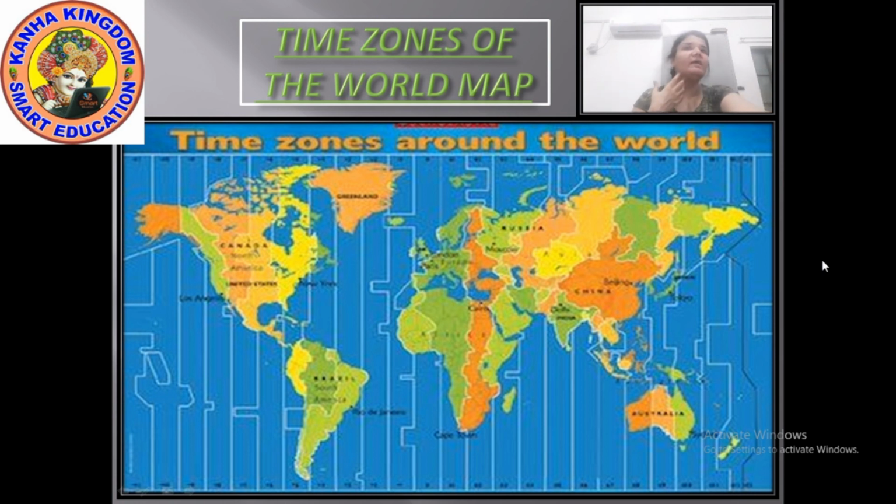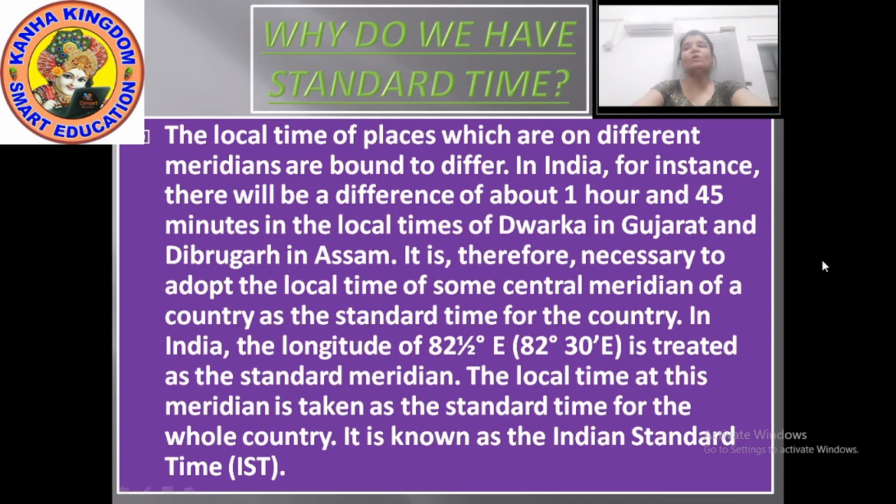Now why do we have the standard time? What is the standard time? The local time of places which are on different meridians is bound to differ. For example, it would be difficult to prepare a timetable for trains which cross several longitudes.